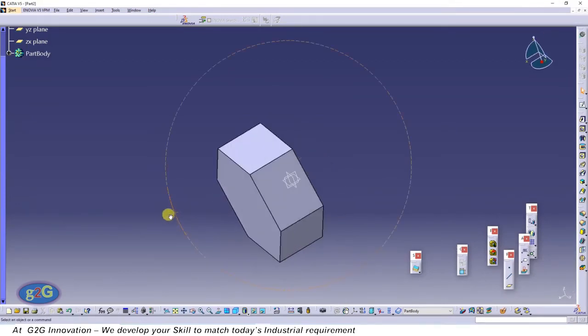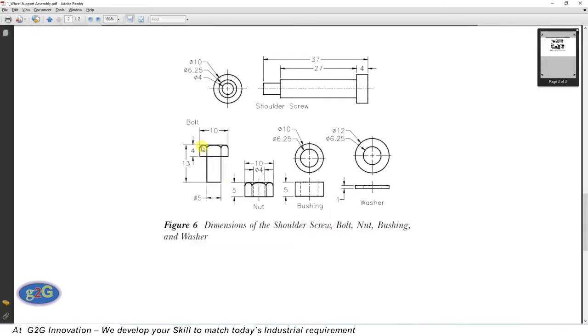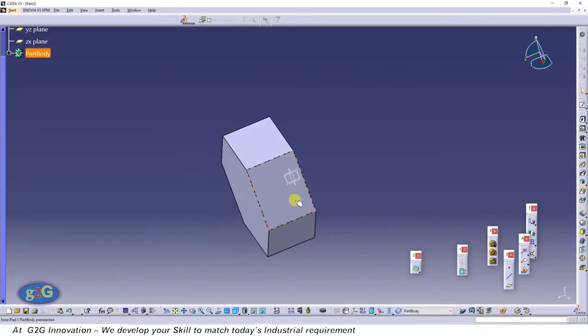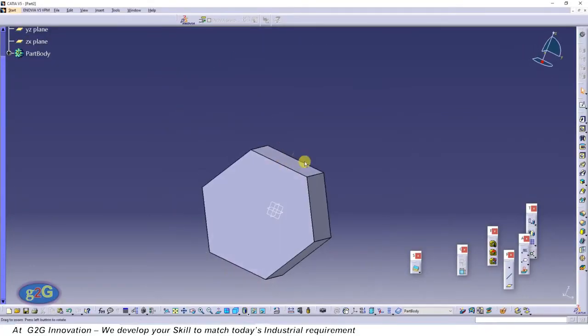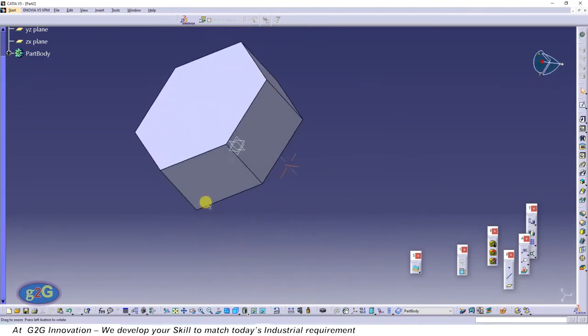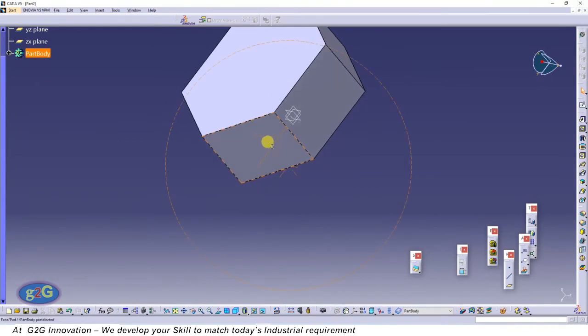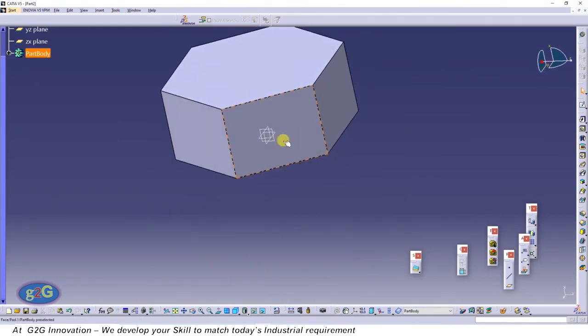Okay. Now we have to create this profile. So let's select a plane. Here we will select ZX plane. Click on sketch.